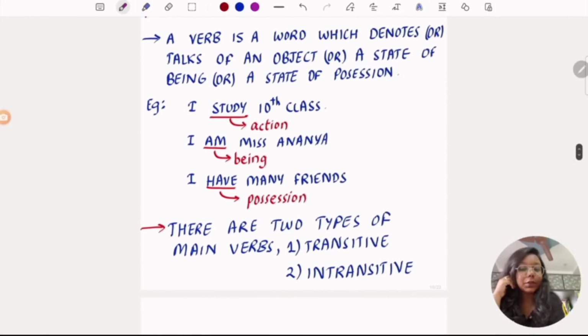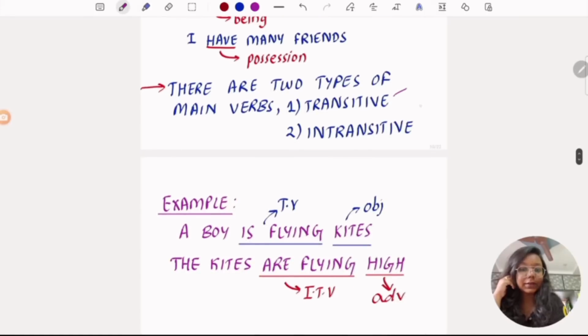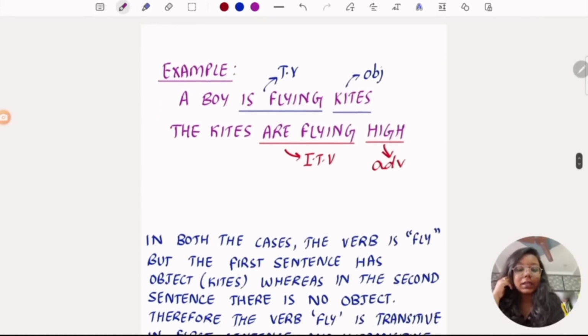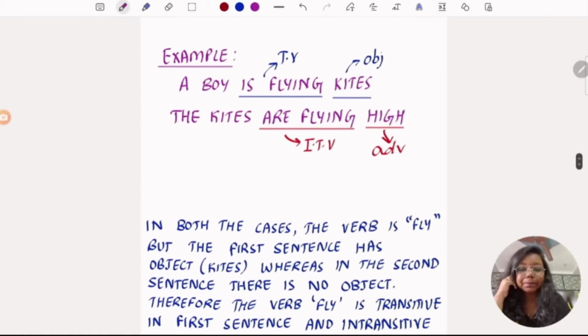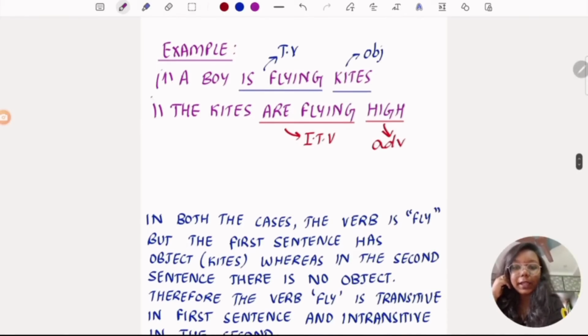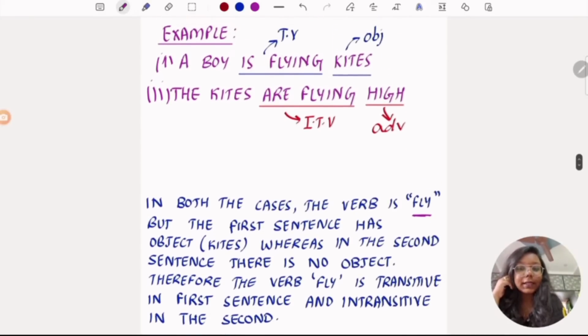And there are two types of main verbs that are transitive and intransitive. So if you see the example here, a boy is flying kites. This is one example. And the second one, the kites are flying high. So in both of these, the verb is fly. But the first sentence has an object, kites, whereas the second sentence does not have any object.